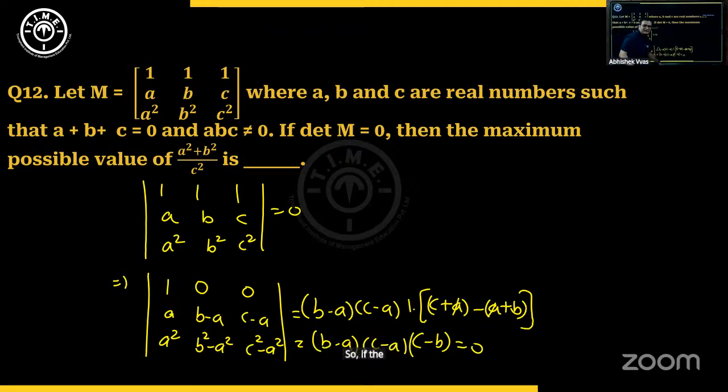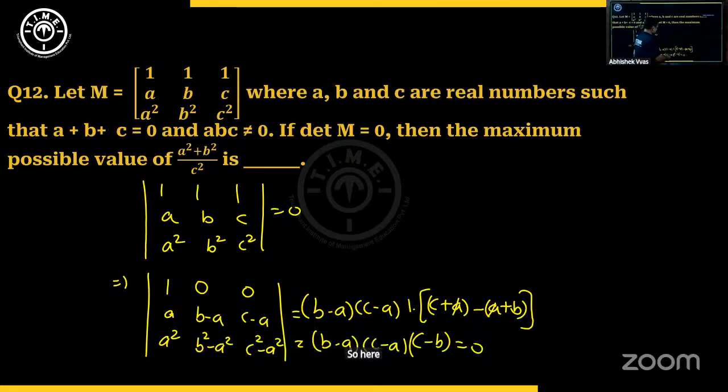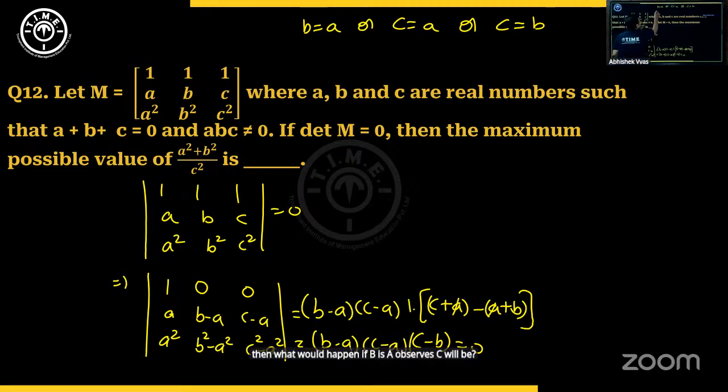So if the product of 3 real numbers is becoming 0, what does it mean? Either this is 0 or this is 0 or this is 0. So here can we say either B minus A is 0, that means B equal to A, or C minus A is 0, or C minus B is 0. All right. So these three are 0. Now, if you take B equal to A, then what would happen? If B is A, observe C will be minus 2A.